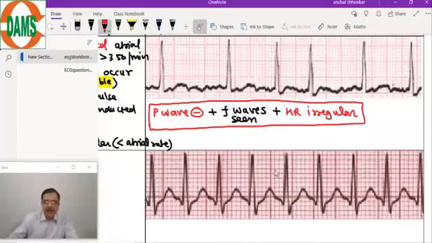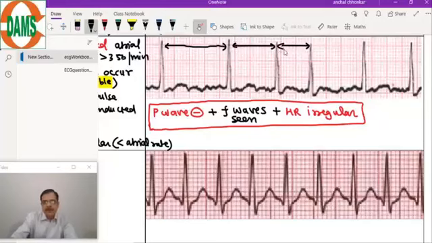Now, in this diagram, if we look carefully, the heart rate is totally irregular. The QRS complex intervals are all variable, because the conduction ratio from atria to ventricle is different for each cycle.